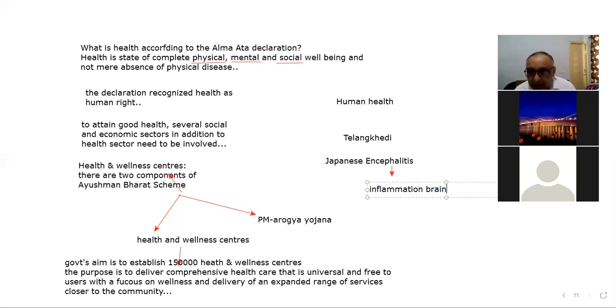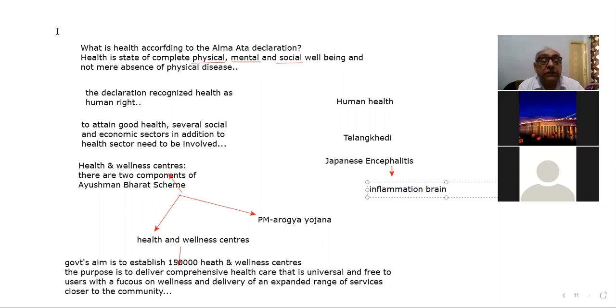Rota is an infection caused by rotavirus. And the next thing is measles, MEASLES.